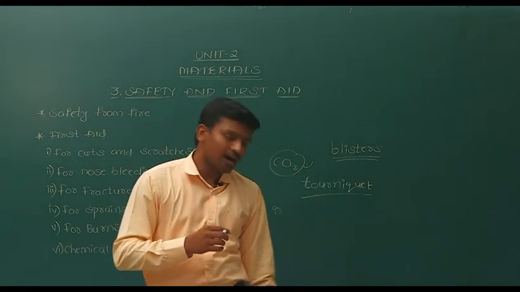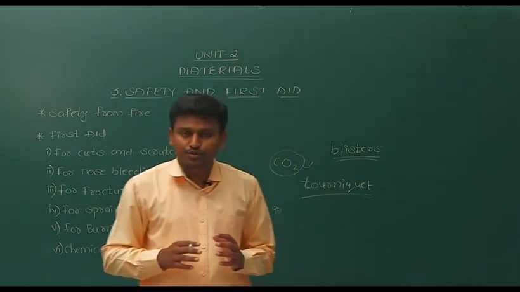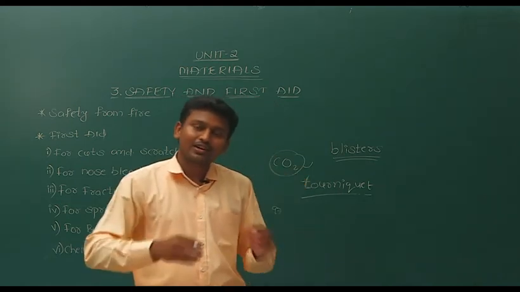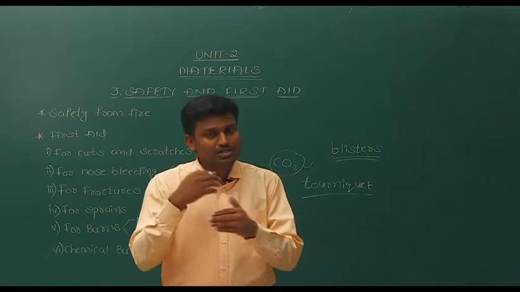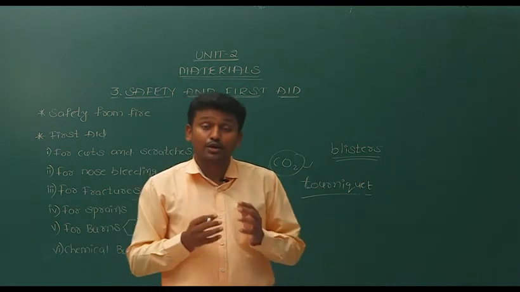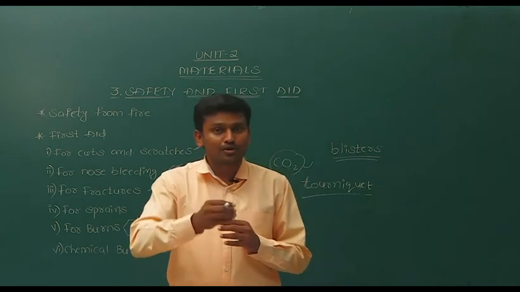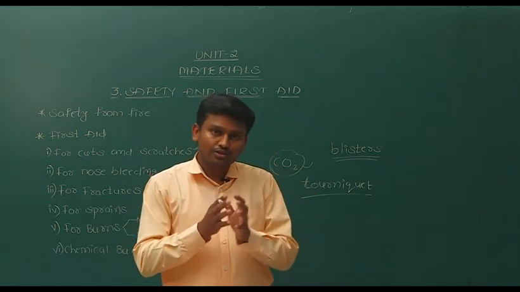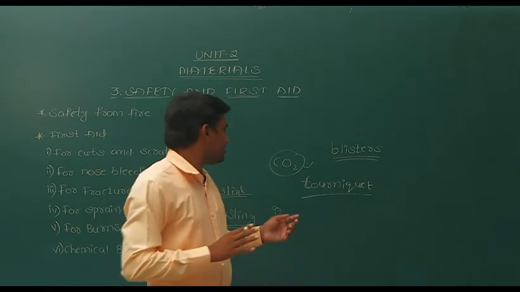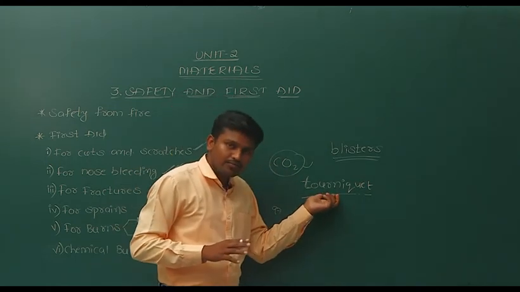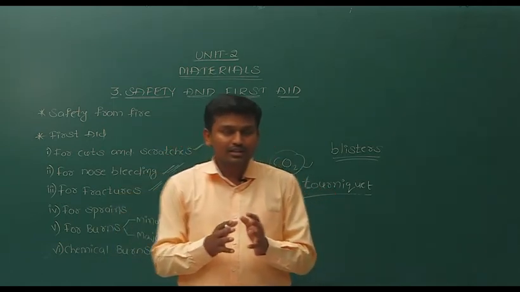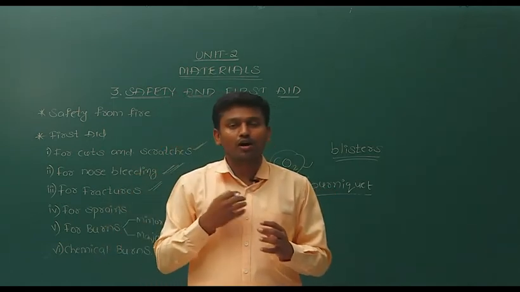So now let's see what we should do in case of a snake bite. If a snake bites our leg, what we have to do immediately is first clean that place. Then if bleeding is going on, just let the blood go out from that place, because that blood may have the poison of the snake. So we should allow the bleeding, and then take a tourniquet and tie that place, so we can prevent the flow of blood to the heart.